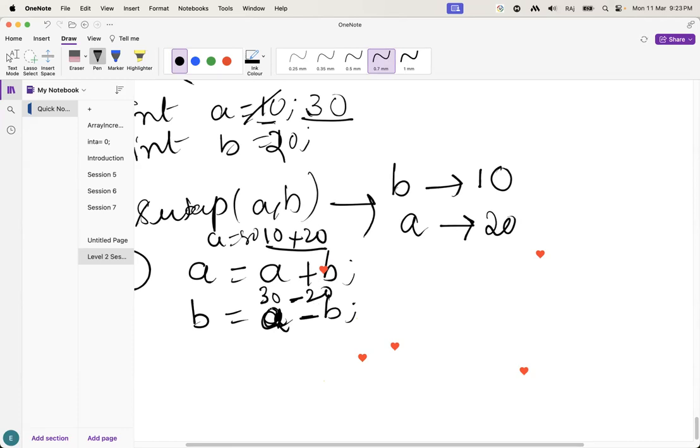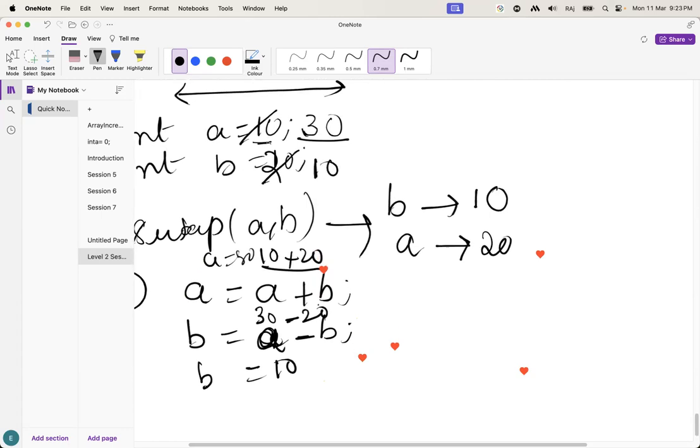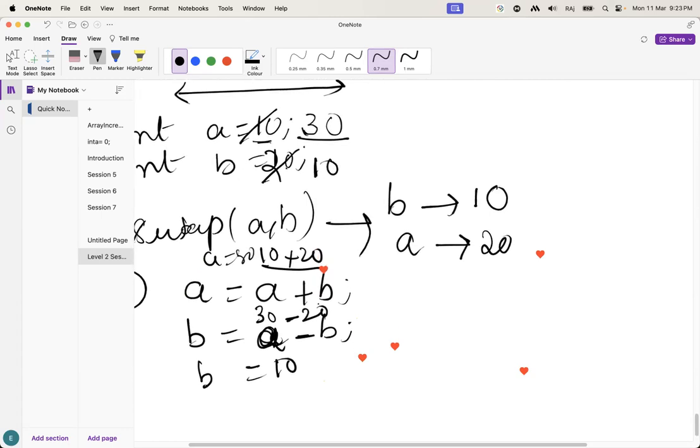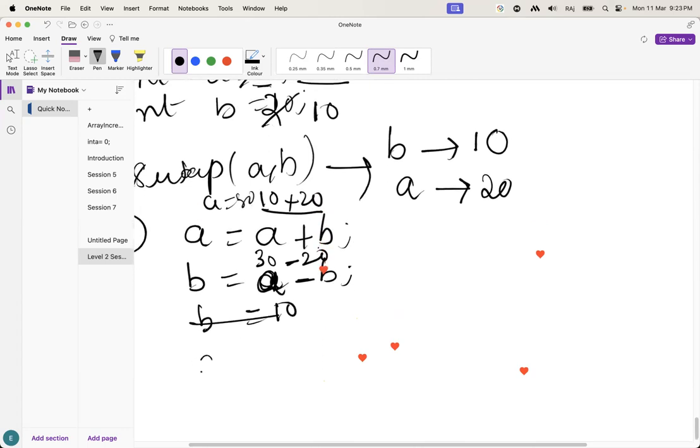B value is 20. What does it mean? It is a 10. So B value is 10. So this value is 10 now. Let's see, guys, we got a B value as A. But what about the A now? A equal to again A minus B.